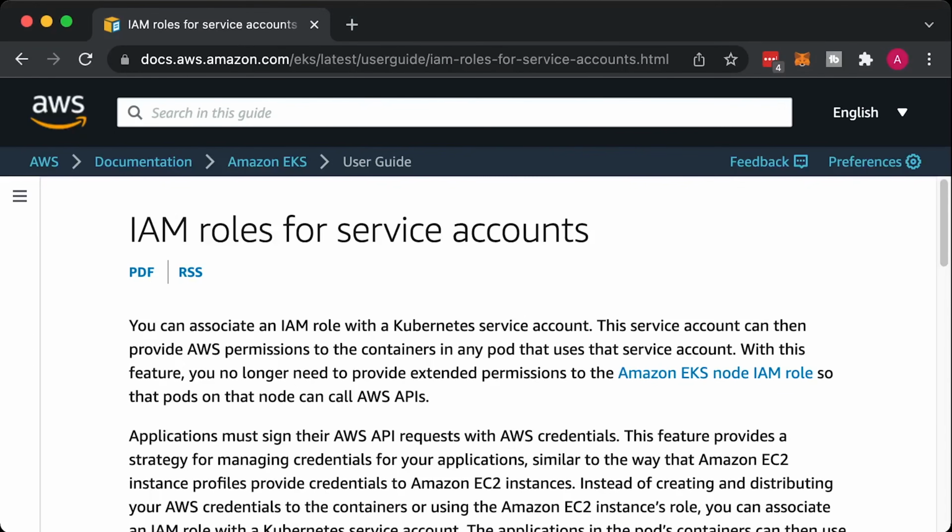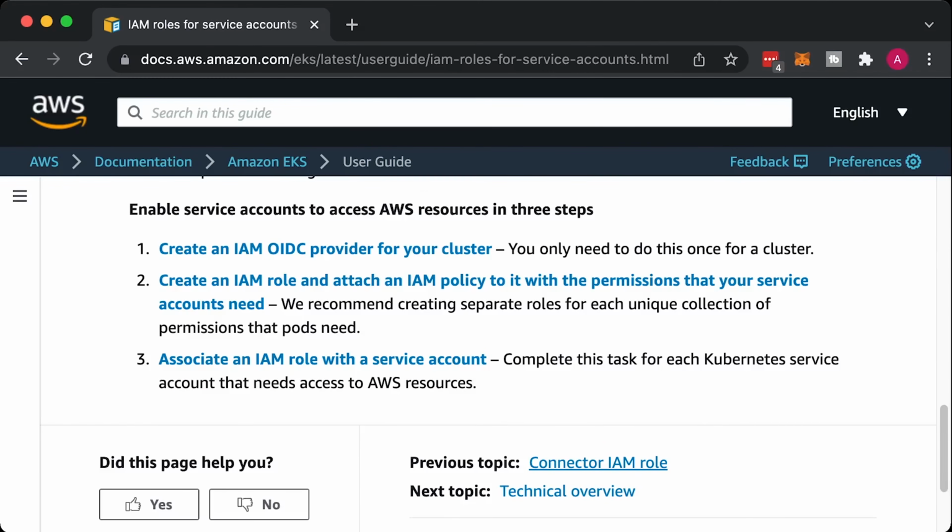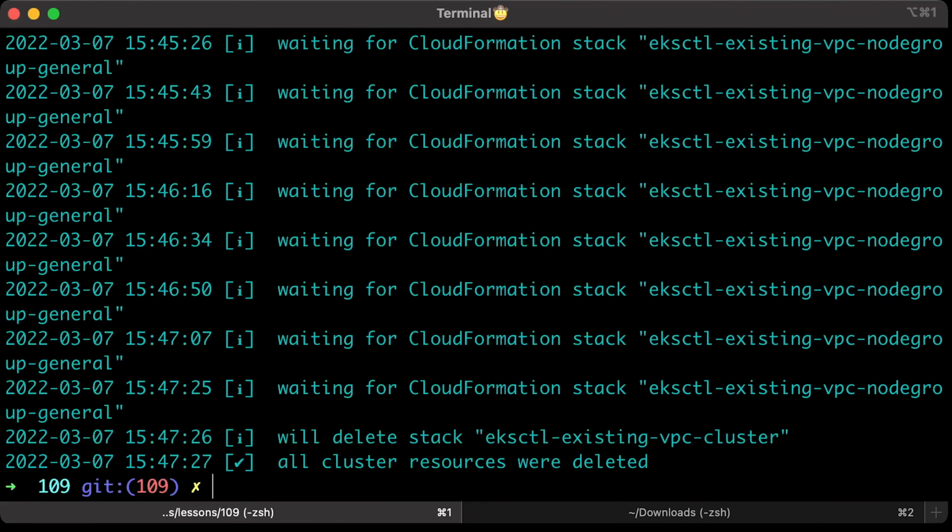Amazon EKS supports IAM roles for service accounts that allows cluster operators to map AWS IAM roles to Kubernetes service accounts. This provides fine-grained permission management for apps that run on EKS and use other AWS services. This could be apps that use S3, any other data services, RDS, MQ, STS, DynamoDB, or Kubernetes components like AWS Load Balancer Controller or external DNS.